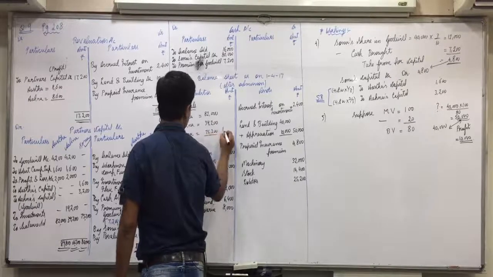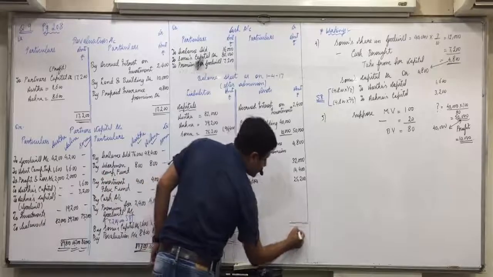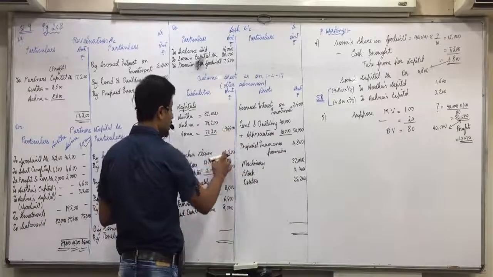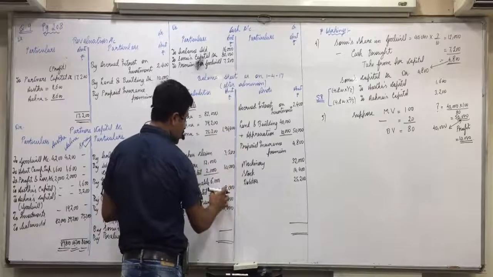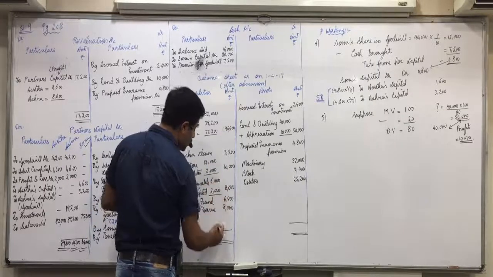The total is 1,96,400, 1,96,400. And the totals go 196, 199, 209, 217, 223, 231, 232.